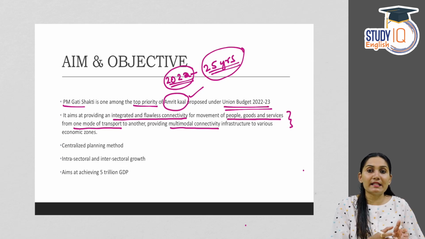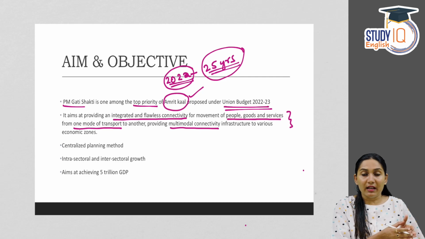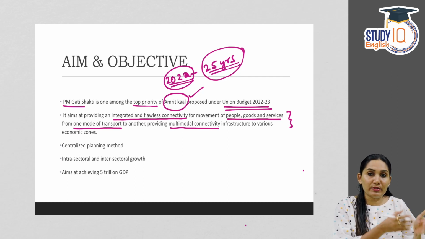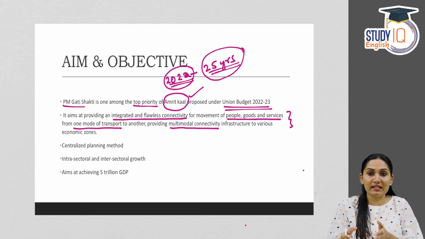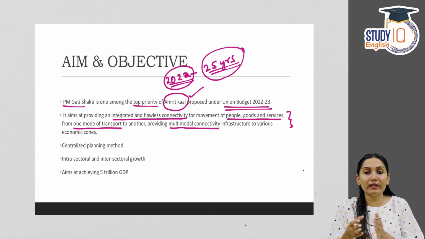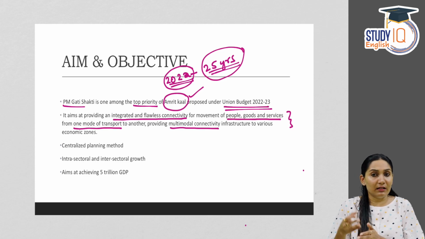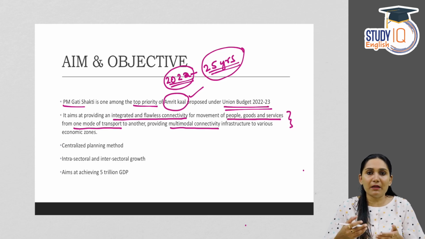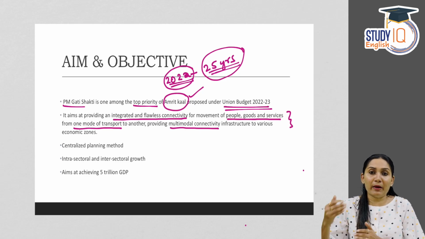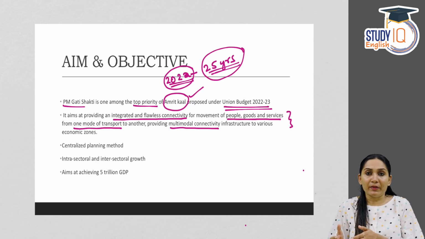Now, integrated means that suppose you live in a village and the only connectivity you have is bus. So, you take a bus from your village and you reach the city. From there, you have to move to Delhi. Suppose the only way you can transport is through a train, or there are buses, trains, etc. You want to transit by train. Then from Delhi you have to move to some outskirts through a waterway. So if at any point there is a hindrance, you cannot reach your final destination.